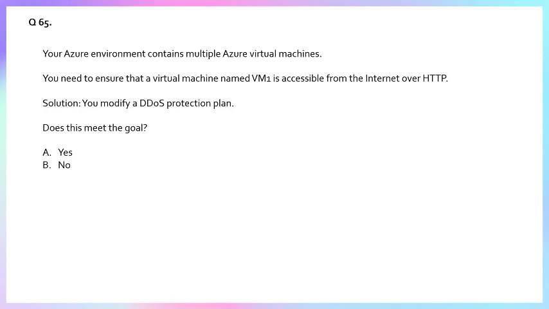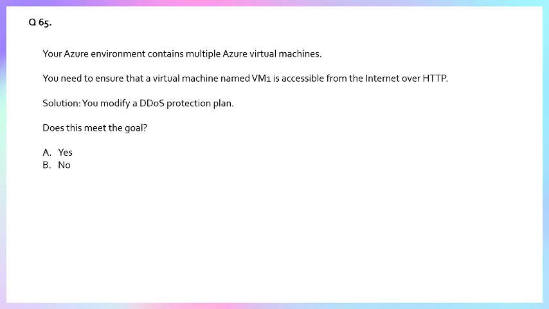Because the proposed solution, modifying the DDoS protection plan, does not meet the goal of making the virtual machine accessible from the internet. First of all, we should know the full form of DDoS: distributed denial of service protection plan.